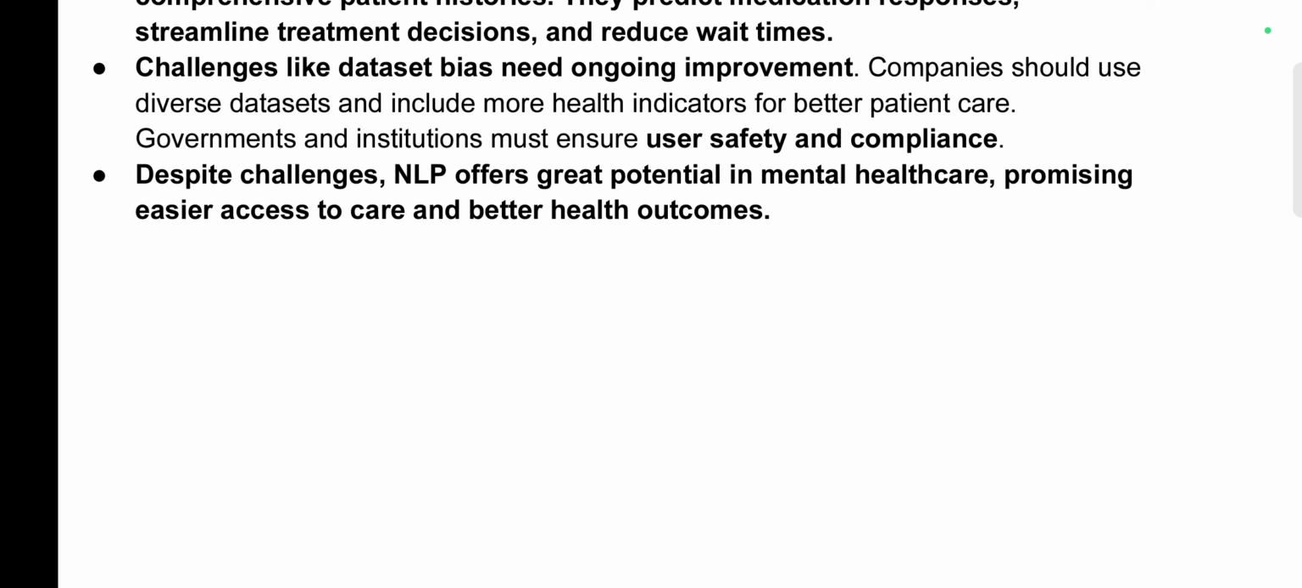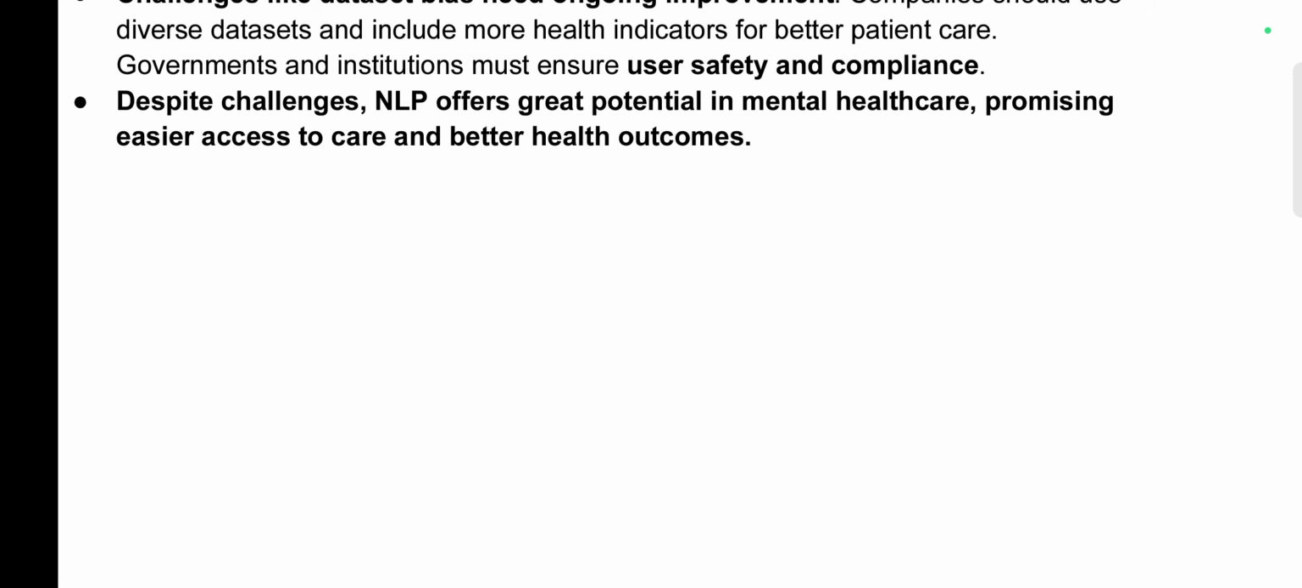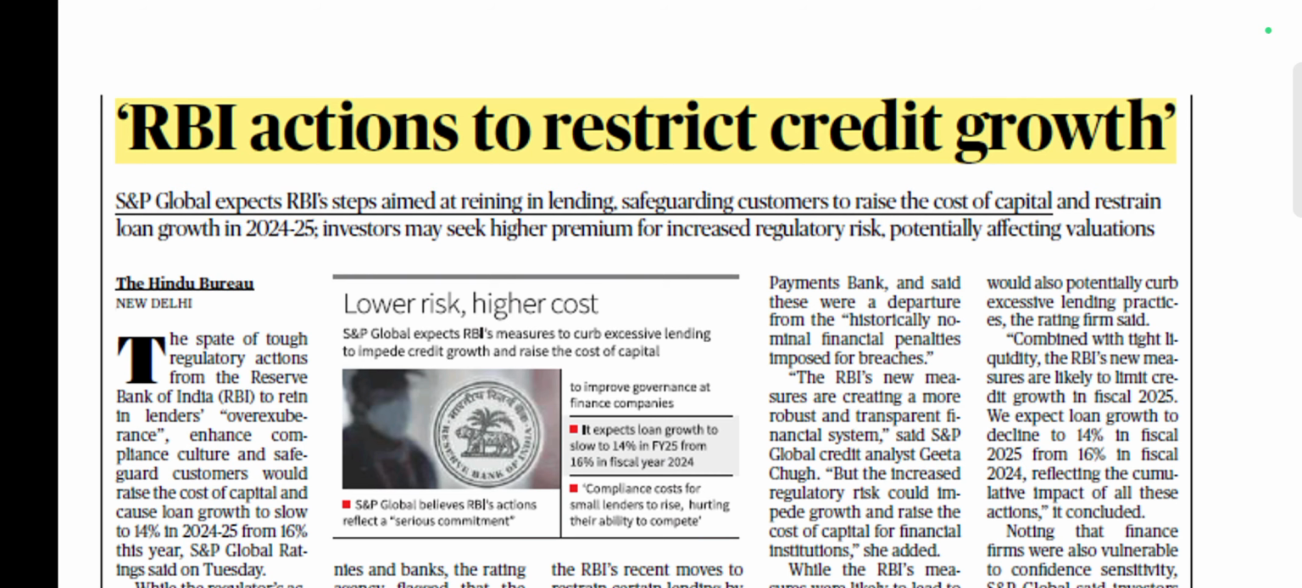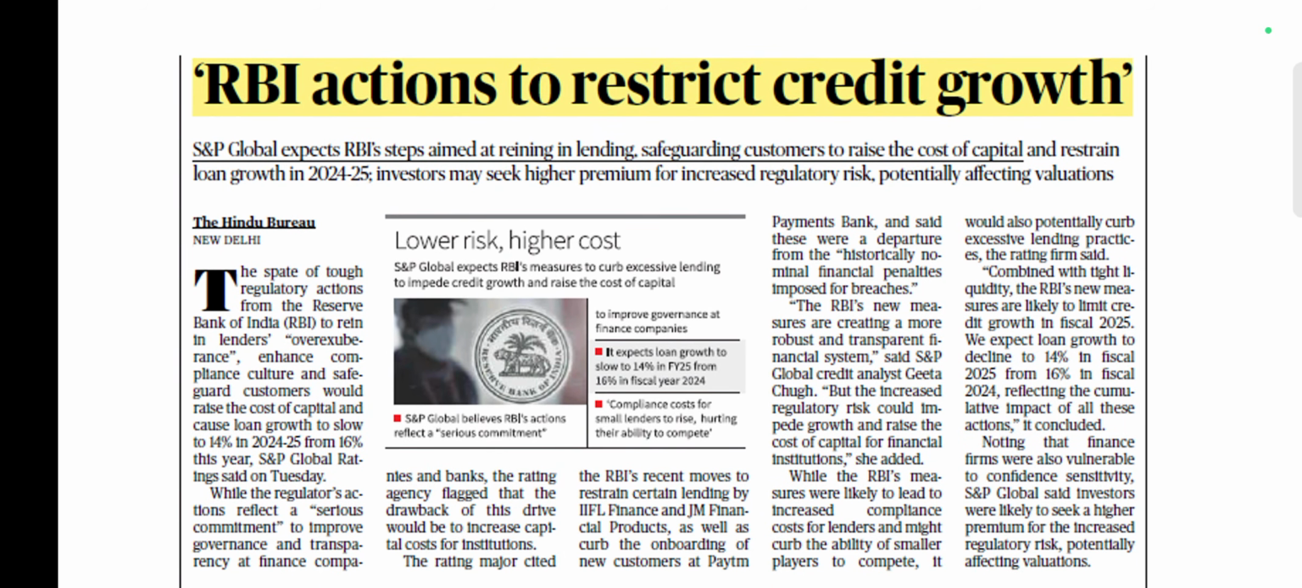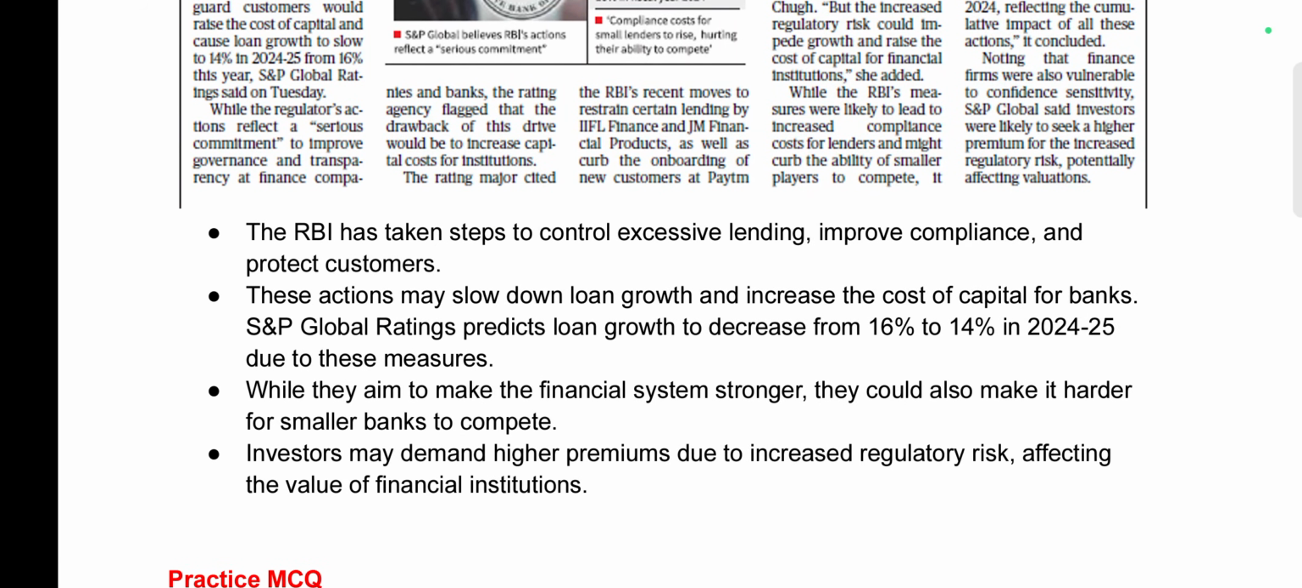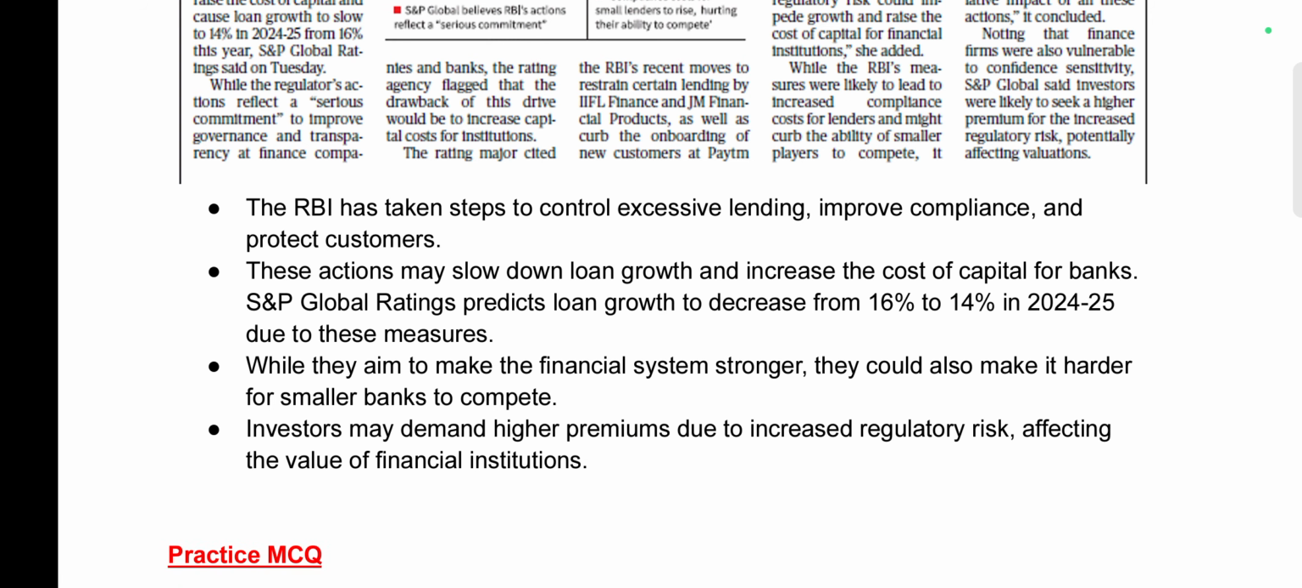You have to comment on which is the recent program launched by the Government of India to address the problem of mental health. Next is RBI action to restrict credit growth. Now, the article says that the RBI has taken several steps to control excessive lending, improve compliance, and protect customers. These actions may slow down loan growth and increase the cost of capital for banks. S&P Global Ratings predicts loan growth to decrease from 16 to 14%.